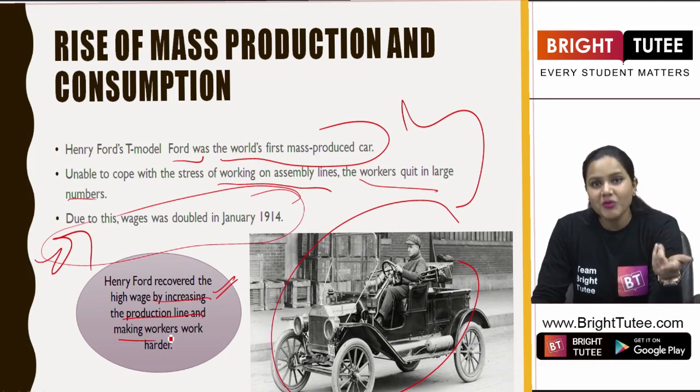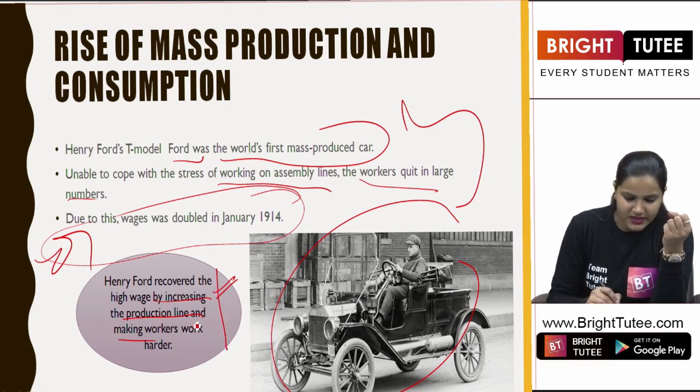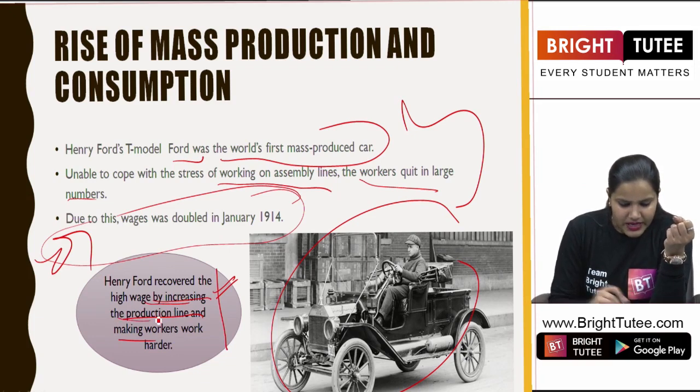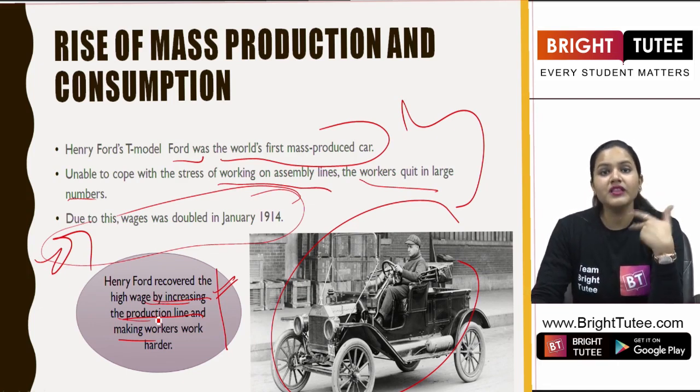Now he is paying double to these workers. So how is he going to balance it? So he recovered the high wages that he was paying by increasing the production line. Why? Because all these workers were given double their original wages, right?